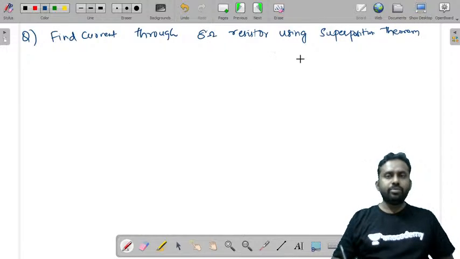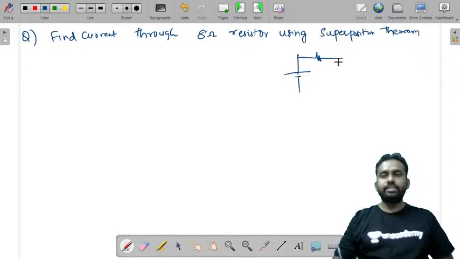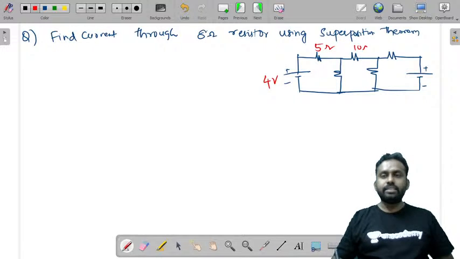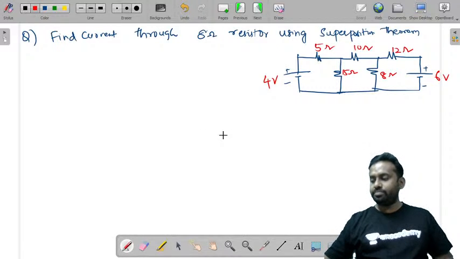Now the circuit given is something like this. You have a voltage source with a resistance and another resistance. There is a resistor again, one more resistor, and this is the other resistor, and you have this voltage source. Now let us take this as 4 volts, this as 5 ohms, this as 10 ohms, this as 15 ohms, and this as 8 ohms, this as 12 ohms, as well as 6 volts, right?